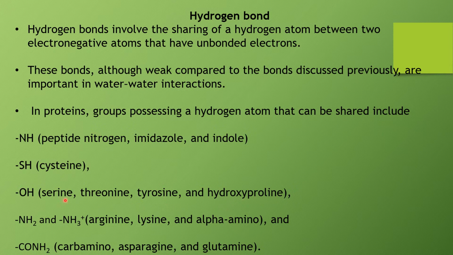So these amino acids, or the proteins containing these amino acids, can be involved in hydrogen bonds. Then again, as I have said, nitrogen, NH2 and NH3. NH2 is present in lysine, arginine, and alpha amino group containing amino acids. So these are also involved. And lastly, the carbamino group, asparagine, glutamine, which contain the CONH2 group, are also involved in the formation of hydrogen bonds.